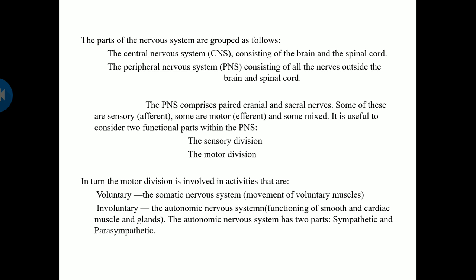It is useful to consider two functional parts within the PNS, that is, the PNS can be divided into sensory and motor divisions. In turn, the motor division is divided into voluntary and involuntary. Voluntary is the somatic nervous system, that is the movement under our voluntary control, and involuntary is the autonomic nervous system, which controls the functions of smooth muscle, cardiac muscle and glands. The autonomic nervous system has two parts, sympathetic and parasympathetic.